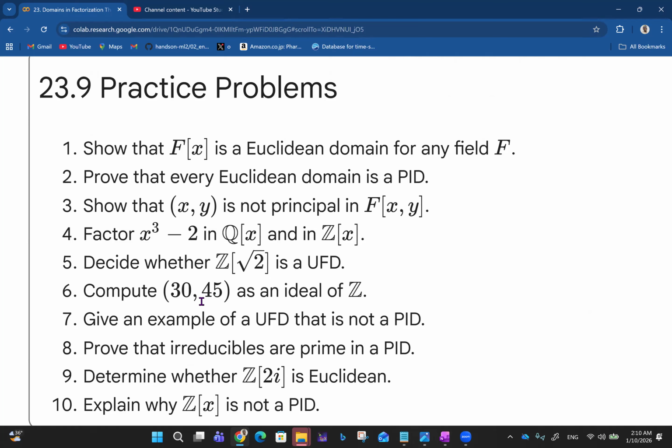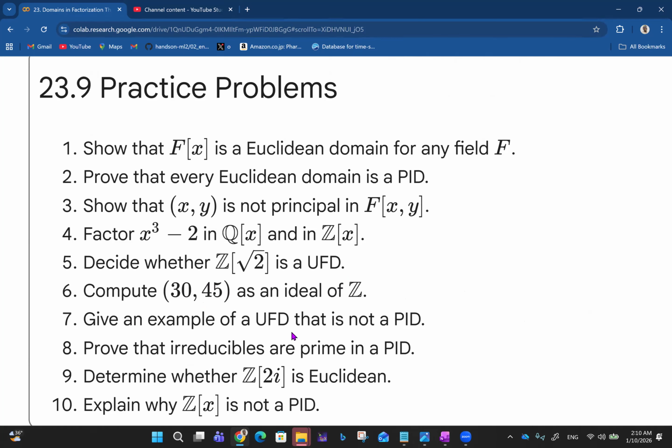Compute the ideal (30, 45). All you need to do is find the greatest common divisor of 30 and 45, which is 15. So at the end of the day, computing (30, 45) as an ideal of Z, the ideal is going to end up being the ideal of just 15. You are going to have multiples of 15. 15 is going to be the generator of that ideal in the ring.